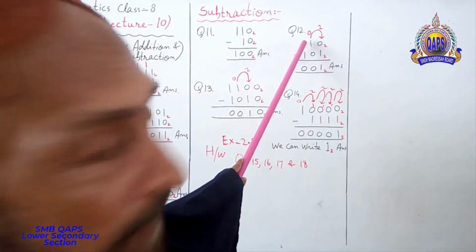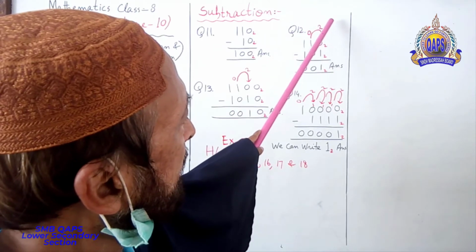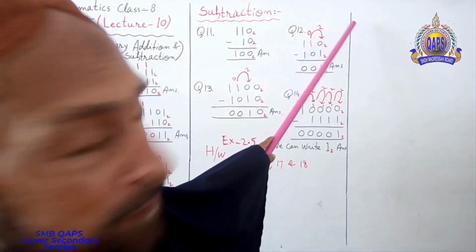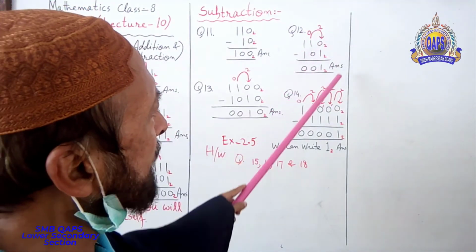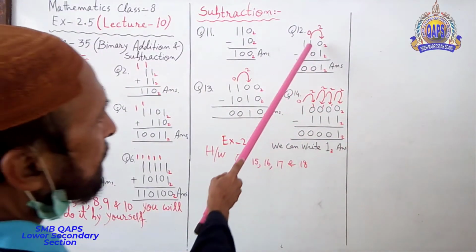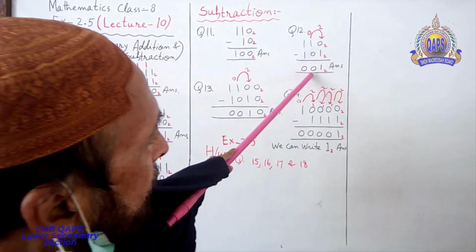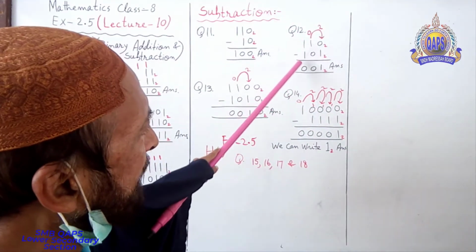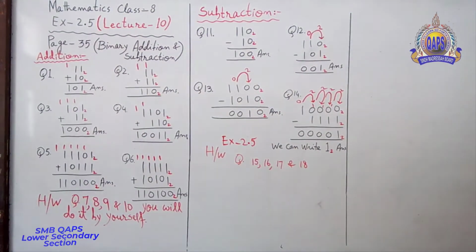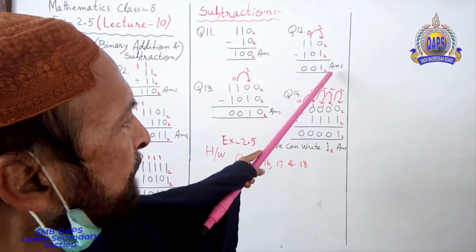It was 1. It gave carry. Carry will come over here. It will become 2. 2 minus 1, 1. And here 0. 0 minus 0, 0. 1 minus 1, 0. So answer will be 001 base power 2.